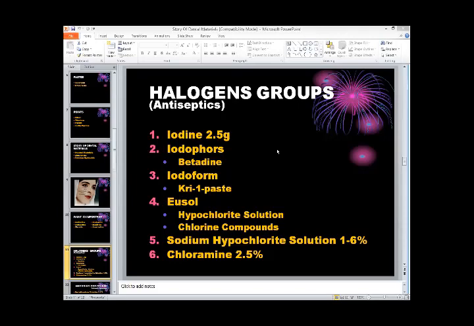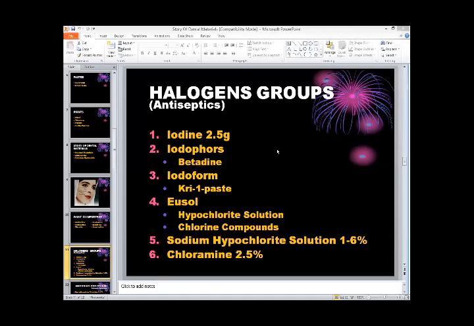Then we are in iodoform, we are mixing this formalin group, which is a very good antiseptic group, and we are making this iodoform, and with that we are using it in disinfection of the root canal, and we are making so many materials. Then eosol, we talked about that have hypochlorite and chlorine compounds. They are very much effective, and this combination of these drugs and materials are available in the market,